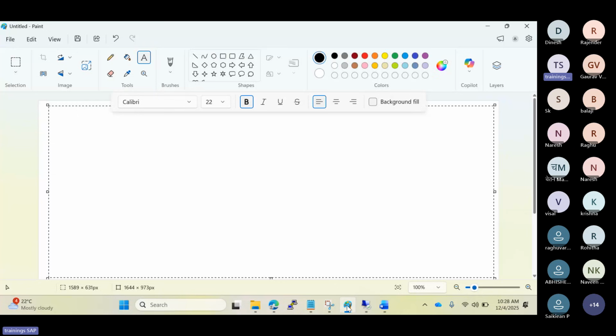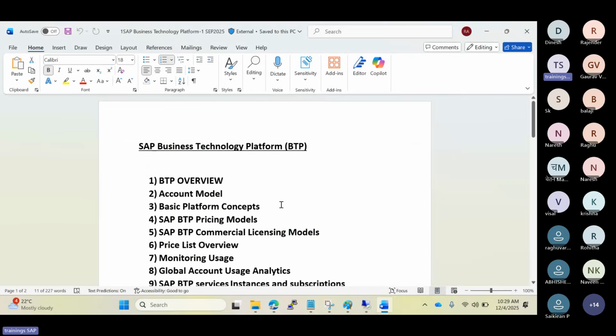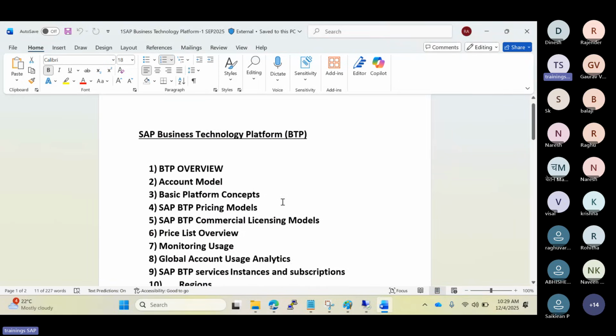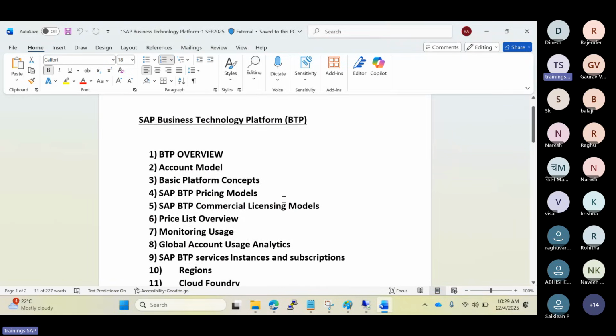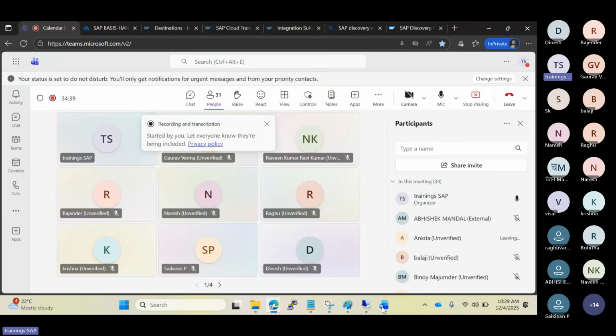Mainly we are going to discuss BTP administration here. It's not purely development; it's purely administration work. This will also be helpful for the certification. The certification code is P_BTPA_2408, so that code will be helpful and you can write the certification also. I also have some dumps from before, and I will share them too. You can go through them.